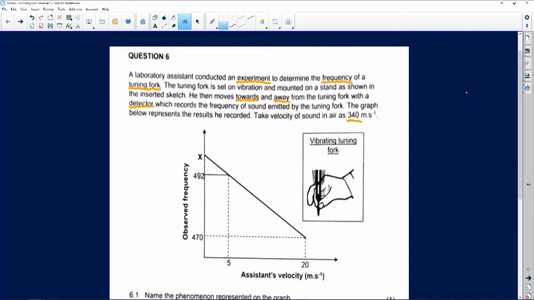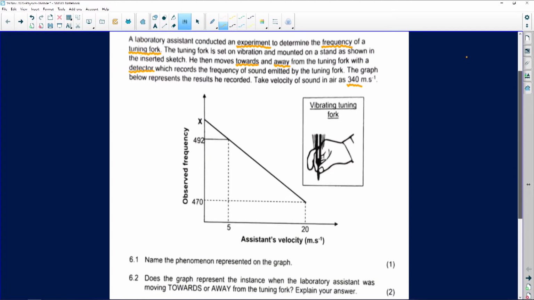Remember to not always guess this. Sometimes they do tell you that the medium is water, or it was a cold day or a hot day, so then the speed of sound in the air will change, so be careful. Here we've got our graph that we're given. On my vertical axis, I've got observed frequency.